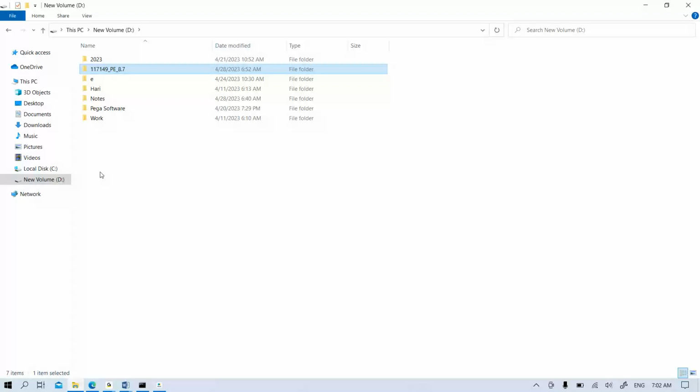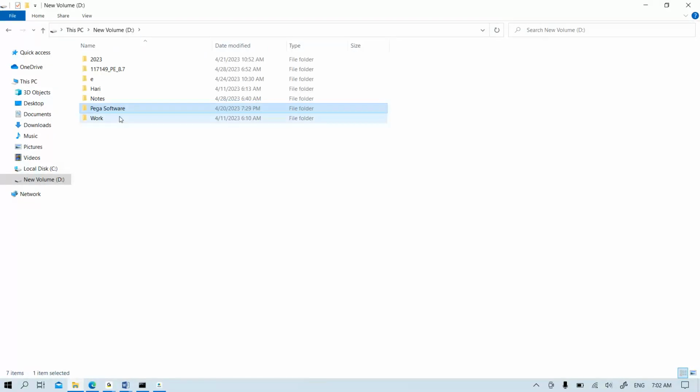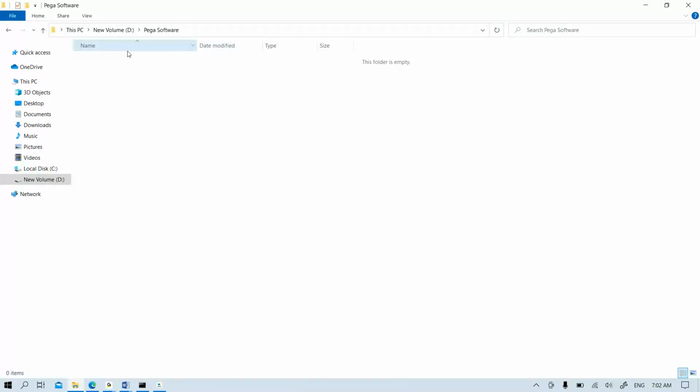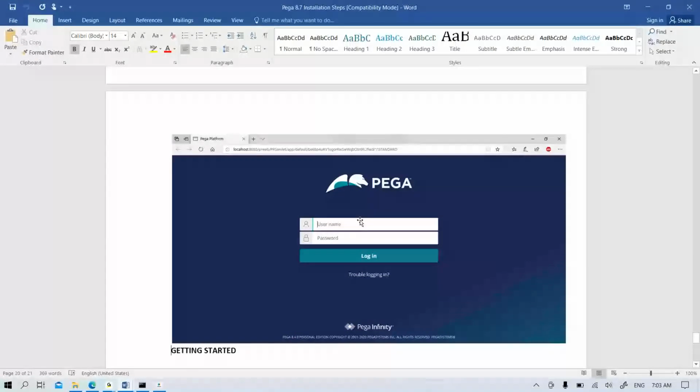So don't add any new folder and move into that folder, and don't rename the folders that are available. Maximum, try to copy the folder on top of the drive. On top of the drive means, if I copy it inside this folder, installation will not happen. Directly on the D drive, you have to copy here. Again, don't copy under some different folder. If you copy under a different folder, then it will not install the application. So like that, only some simple things you have to take care of, and automatically the process will be done successfully.